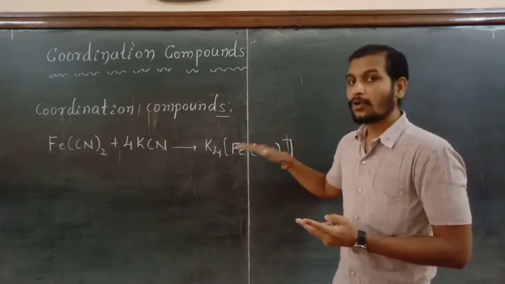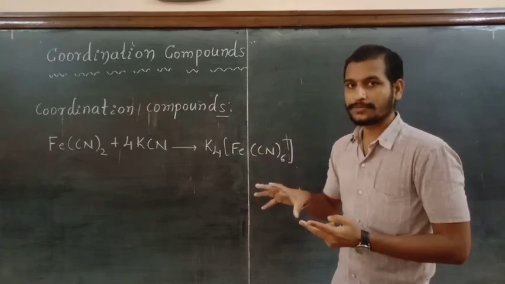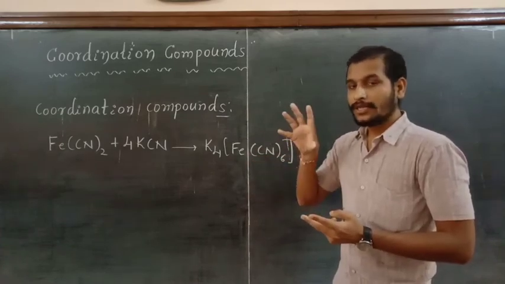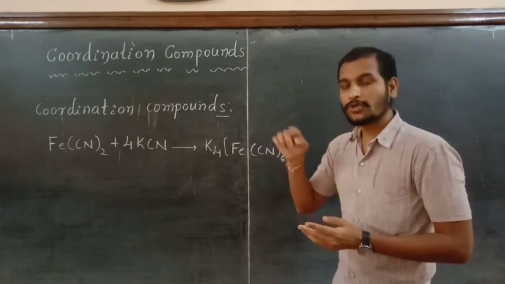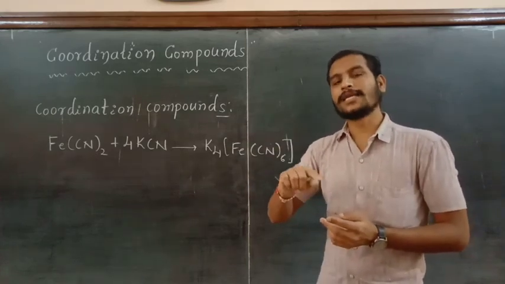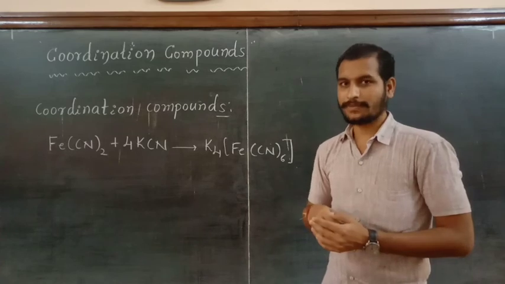But coordination compounds retain their identity in the solid state as well as in solution.